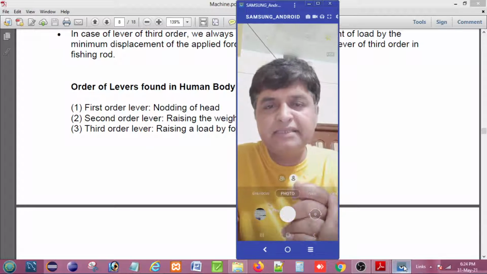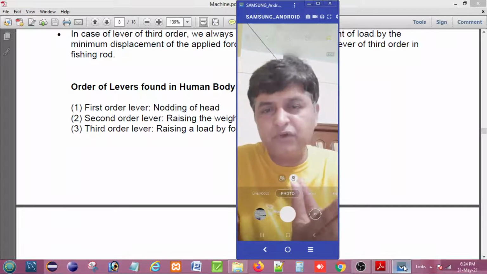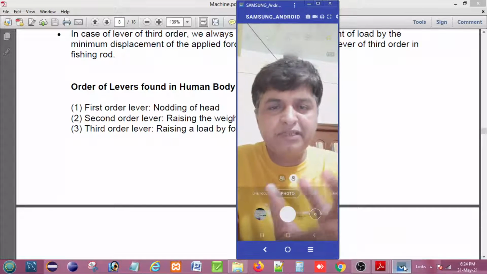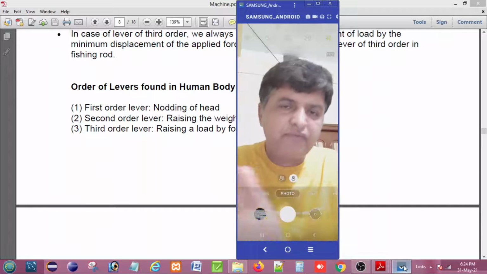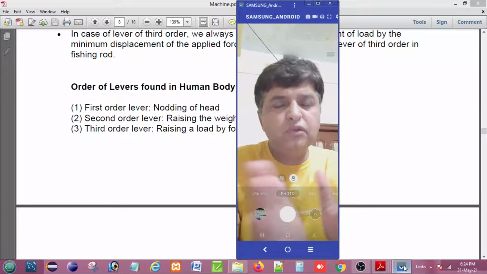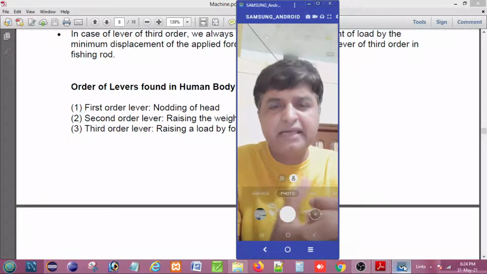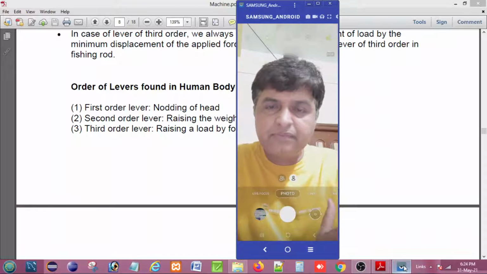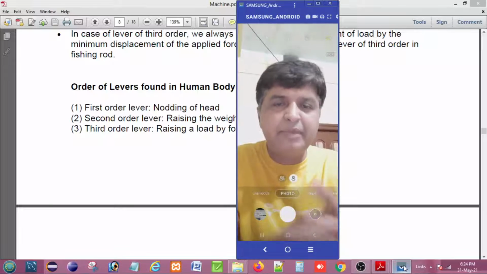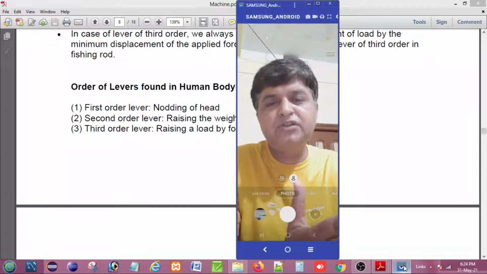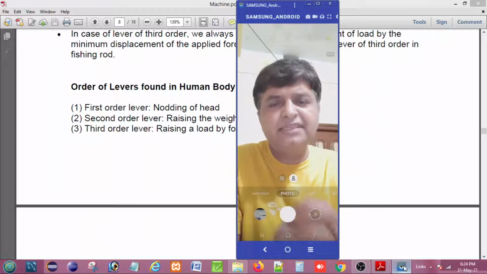And simultaneously, another thing we find here is the mechanical advantage and velocity ratio. Whenever the mechanical advantage and velocity ratio are greater than 1, that means the effort arm is higher than the load arm, and the lever, that means the simple machine, acts as a force multiplier. But when the effort arm is less than the load arm, the mechanical advantage and velocity ratio are less than 1. In that case, that lever or machine acts as a speed multiplier.